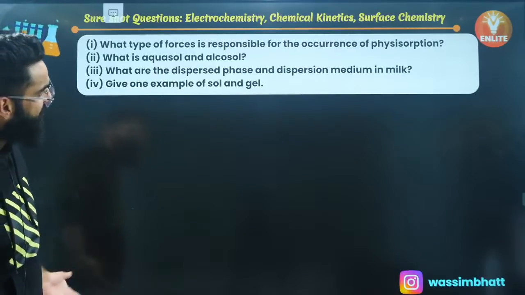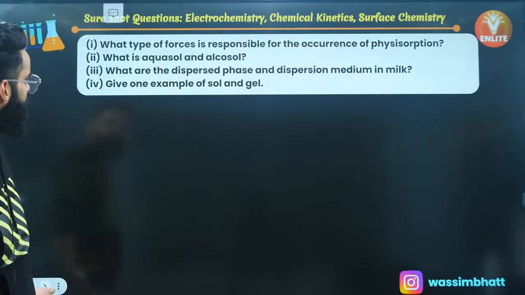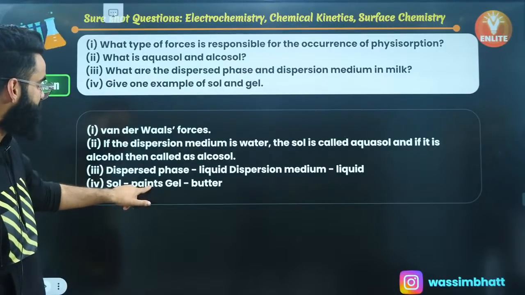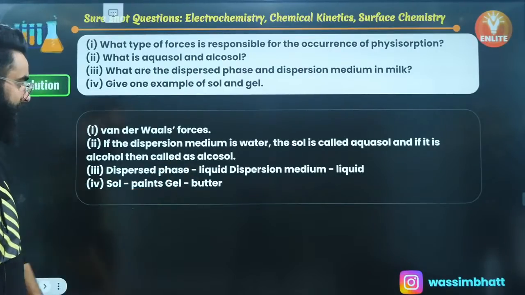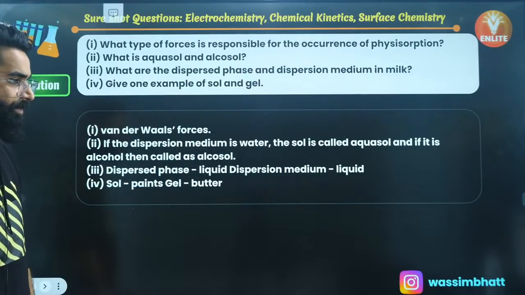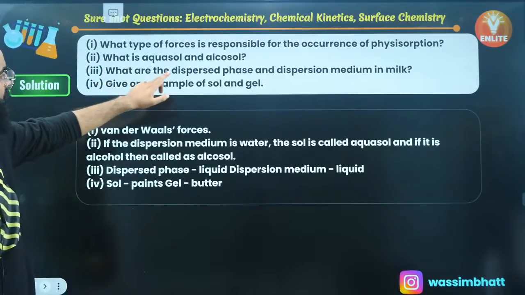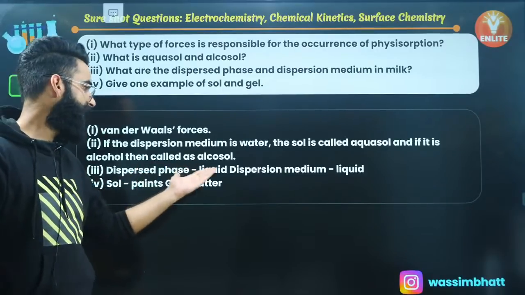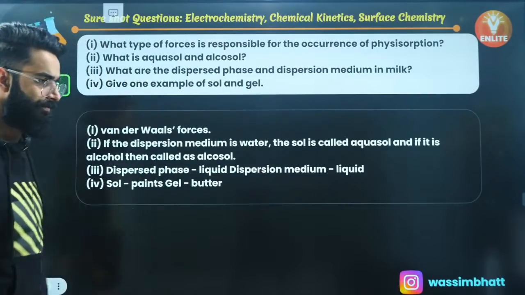What are the dispersed phase and dispersion medium in milk? You guys know it. Give one example of sol and gel, right? Sol, example is paint. Gel, example is butter, right? Perfect, guys. And the third one, what are the dispersed phase and dispersion medium in milk? It is basically liquid in liquid. A few minutes back only I've told you.